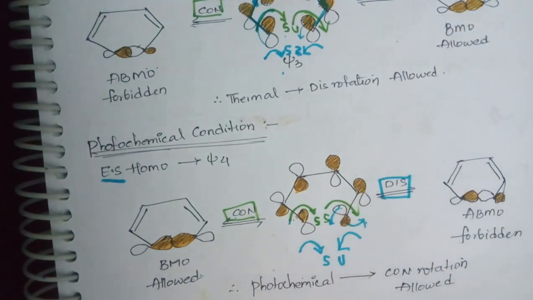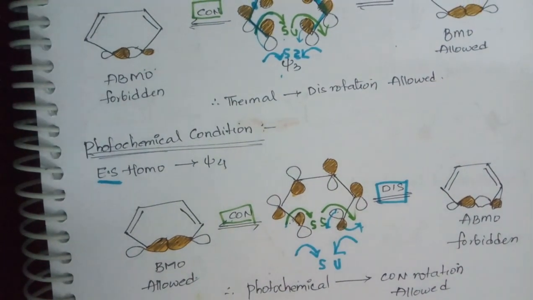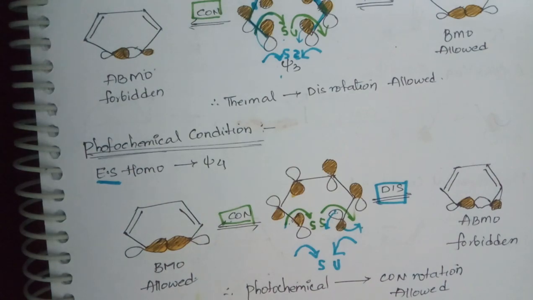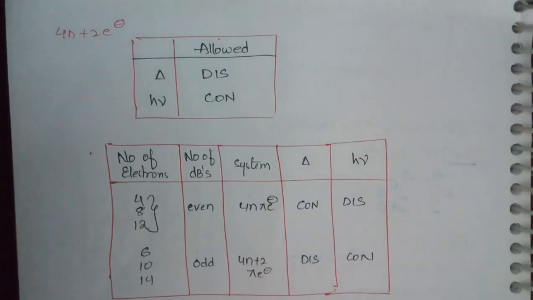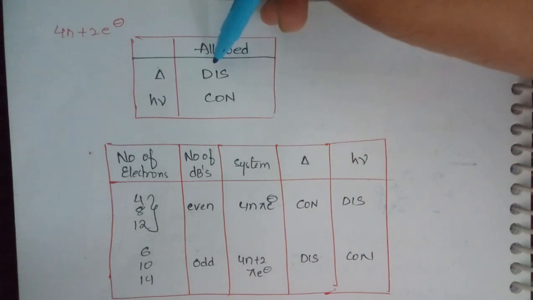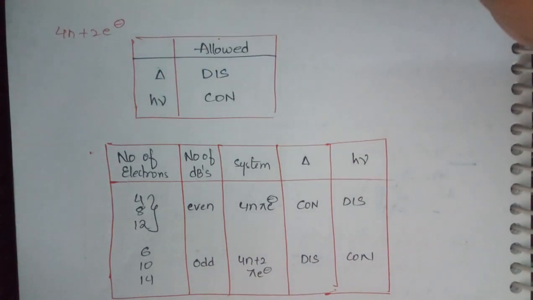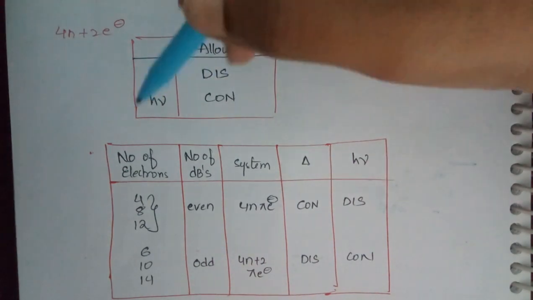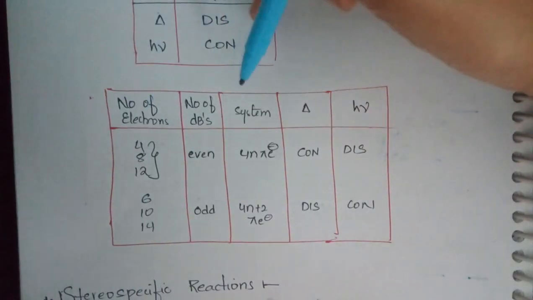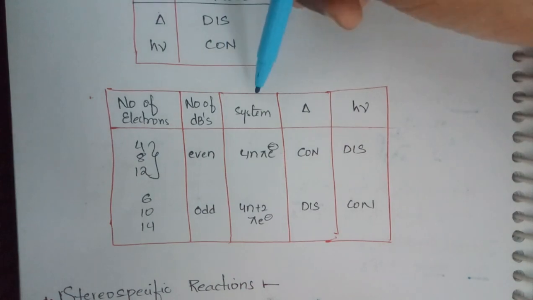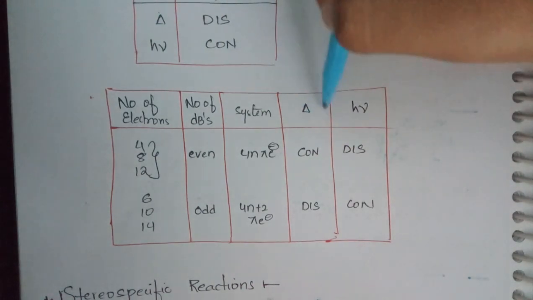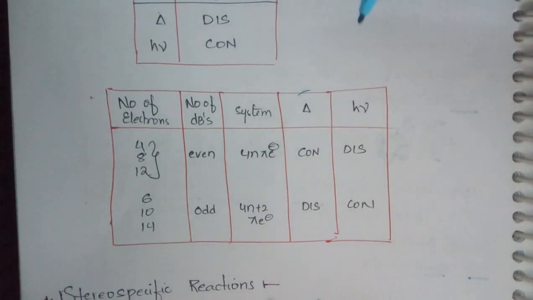So later we have to write a table representing the 4n plus 2 pi electron system. So here you are having the 4n plus 2 pi electron system, with dis allowed thermally. Previously, thermally dis is allowed and photochemically con is allowed. Now we are drawing a table together showing the number of electrons, the number of double bonds, which type of system it comes under, and the thermal and photochemical conditions.